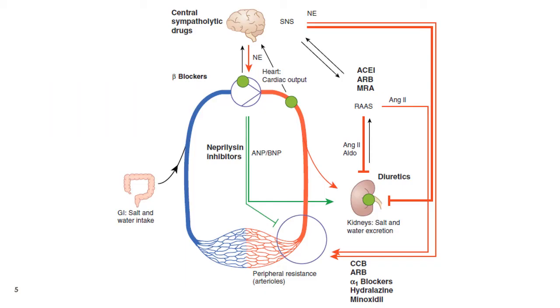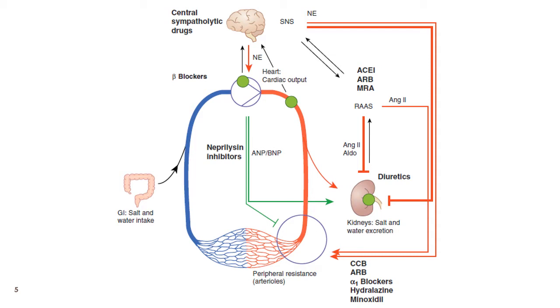In essential hypertension, the exact cause of increase in blood pressure is not known. However, there are various systems that act in harmony so that the blood pressure is maintained. These systems include the sympathetic nervous system, the renin-angiotensin-aldosterone system, the absorption of salt and water and excretion of salt and water from kidneys, the baroreceptor mechanism, which causes increase or decrease in sympathetic activity, and release of natriuretic peptides. So these are the targets for decreasing the blood pressure in the treatment of hypertension, although the exact cause of